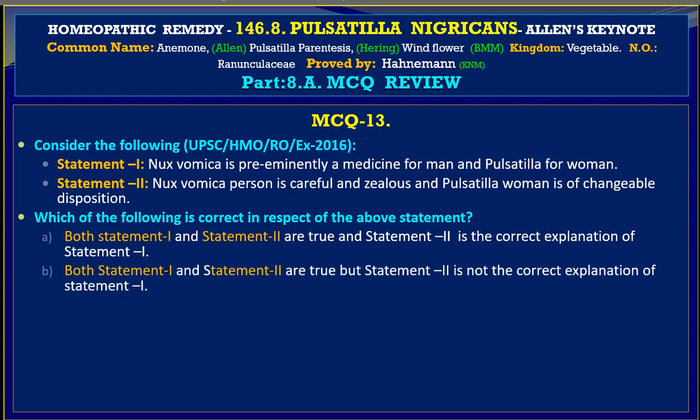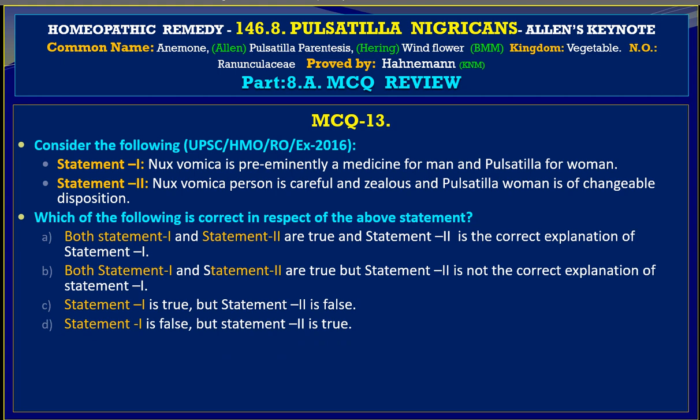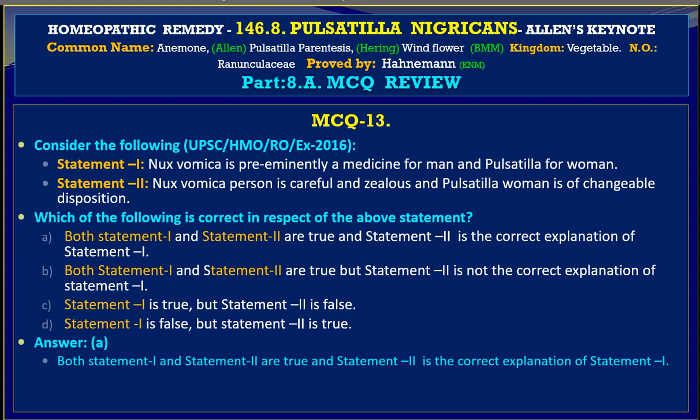Now we go to variable B. Statement 1 and statement 2 are true, but statement 2 is not the correct explanation of statement 1. Variable C tells us statement 1 is true, but statement 2 is false. And variable D tells us statement 1 is false, but statement 2 is true. And the answer is A, where we find both statement 1 and statement 2 are true, and statement 2 is the correct explanation of statement 1.